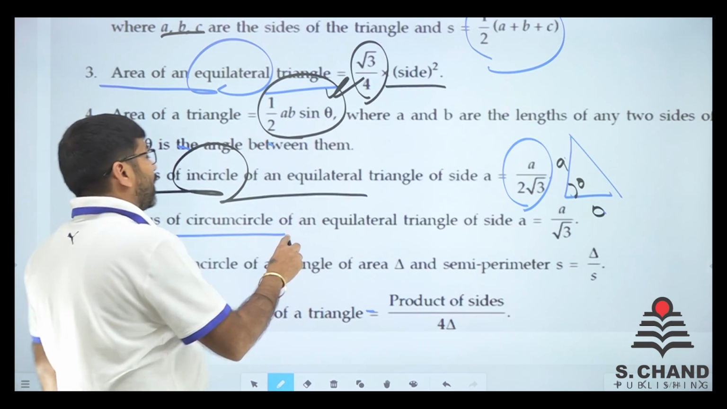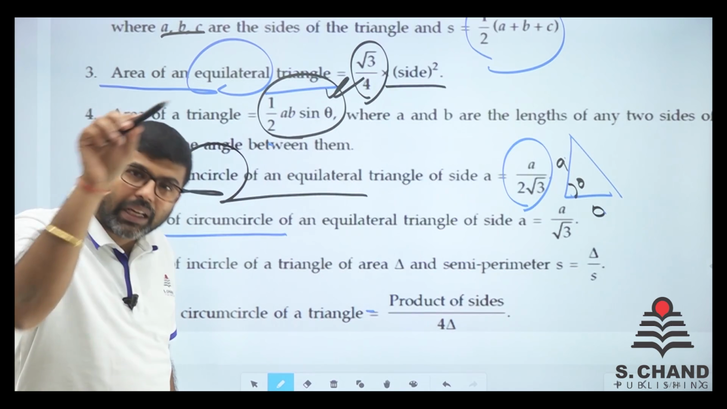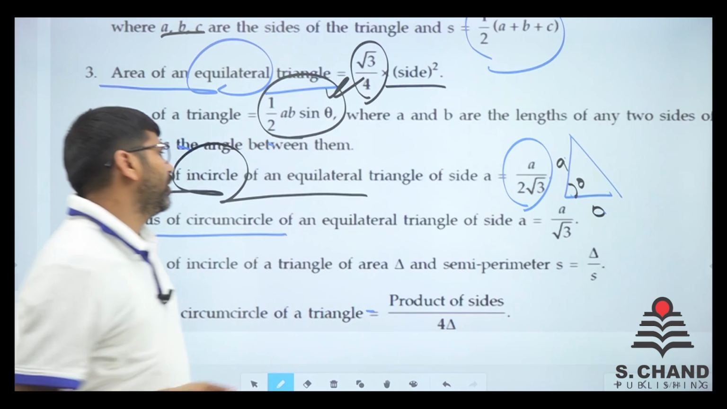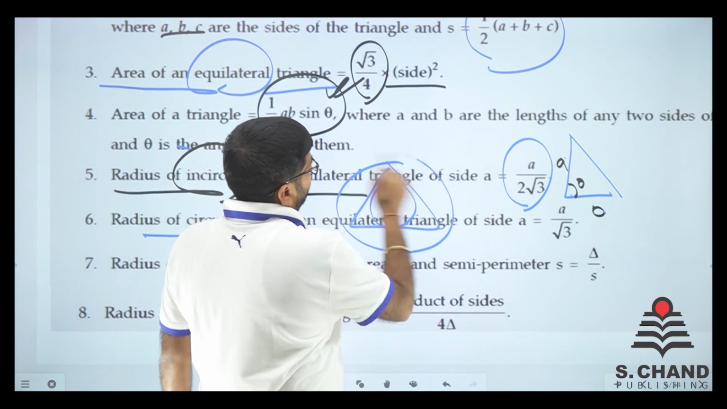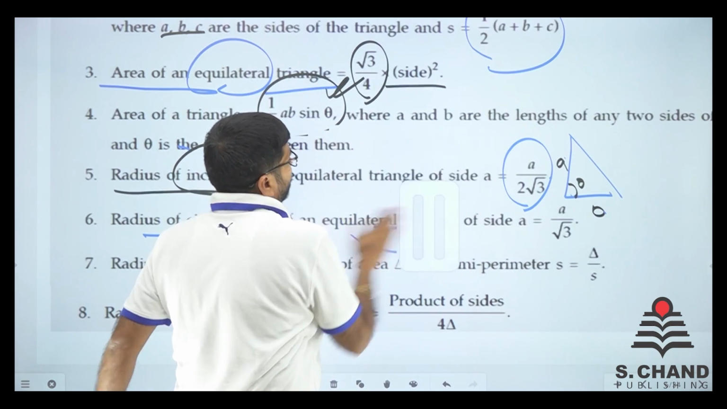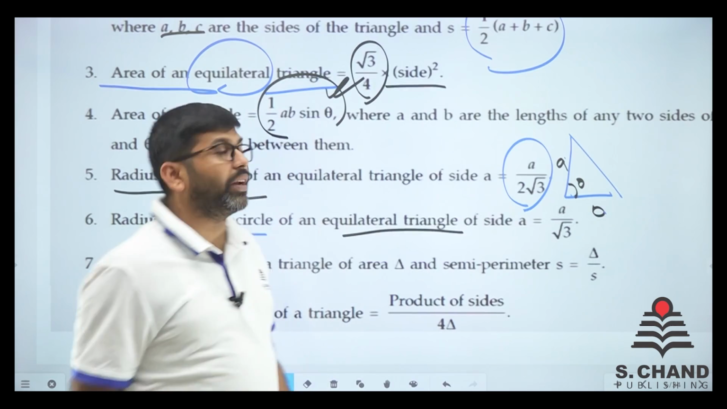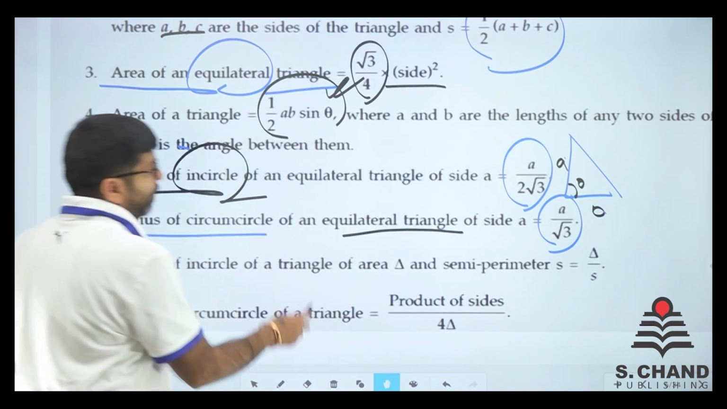And if it is a circumcircle, what is that? When you frame a circle just outside the triangle. Say for example, this is a triangle. So this is the incircle and this is the circumcircle. So what does it say? The radius of the circumcircle of an equilateral triangle, where all sides are equal, is A by root 3.